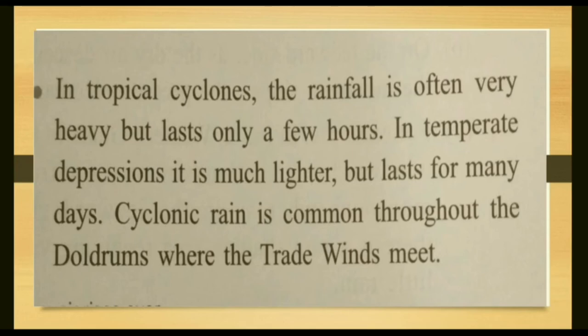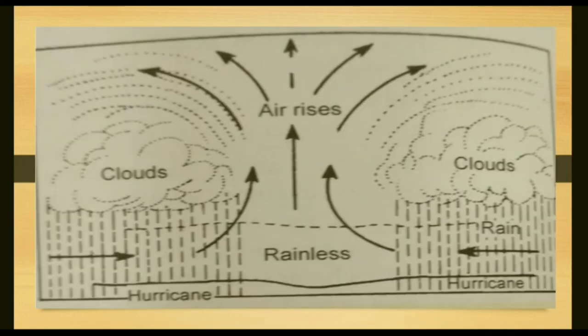You know the doldrums? Equatorial low pressure belt, where the trade winds blow. Trade wind is easterlies. The direction of the wind is easterlies, which is also known as trade wind, and this trade wind causes rainfall. So all the places receiving this trade wind, that is the eastern coast of any continent which has the trade wind, experience the tropical cyclone. You can see here tropical cyclone. It also causes hurricanes in the west. West means the western side of the continents.